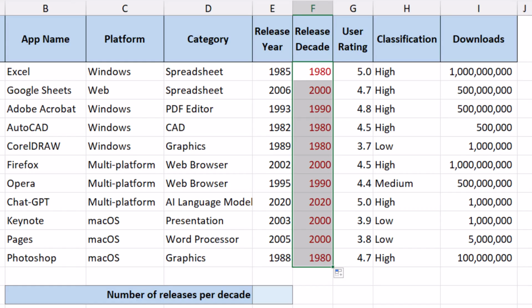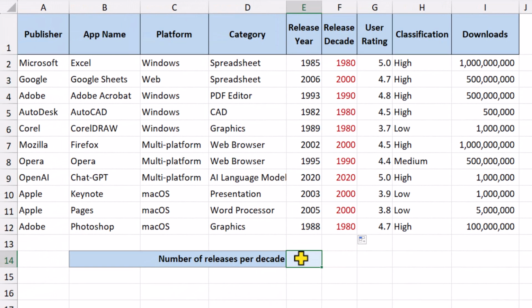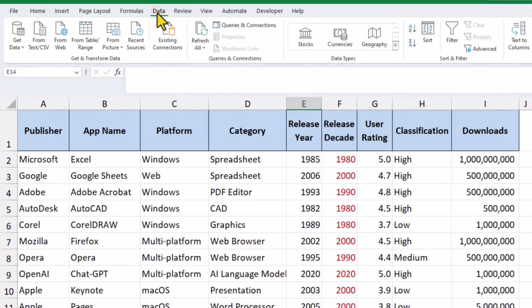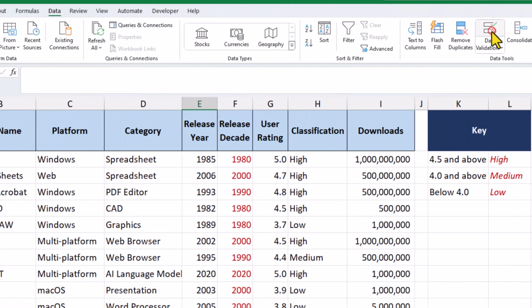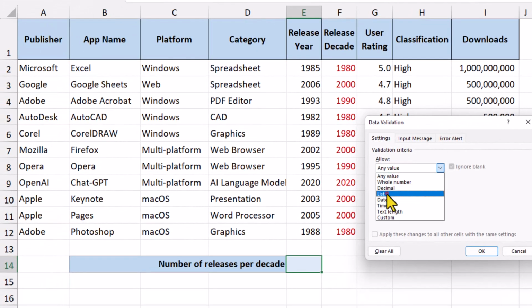Now, in order to make this spreadsheet more user-friendly, we'll create a drop-down list in this cell that will contain a list of the different decades. And then in this cell, we'll create a formula to count the number of items that match the decade that we've chosen from the drop-down list. To create the drop-down list, we need to head over to the Data tab and click on Data Validation. We want to allow a list, and the values in the list will be all the decades starting from 1980.